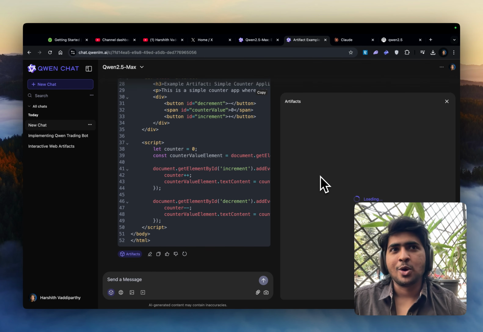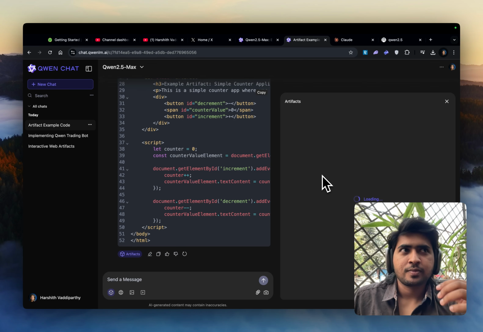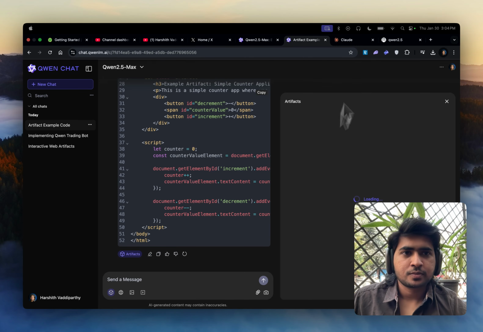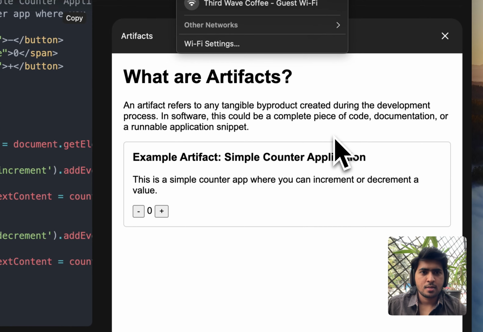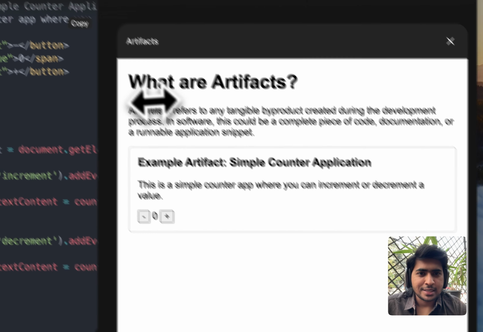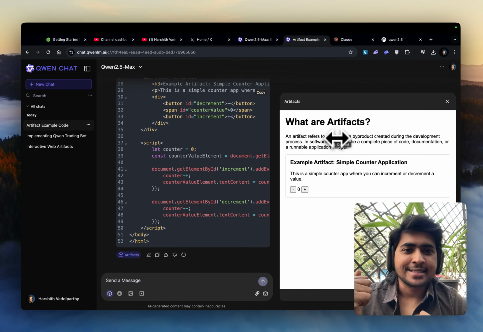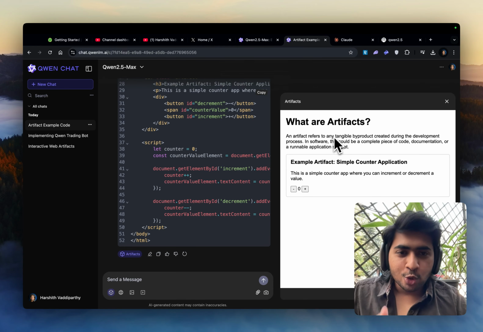My internet's a little slow. That's why I'm getting a slower output. But let's wait for it and see how it looks. All right, so this is so meta, guys. It is an artifact, and it's giving me an answer of what an artifact is using an artifact.